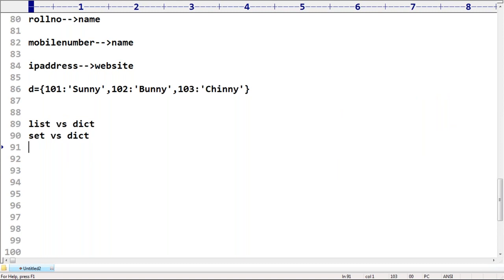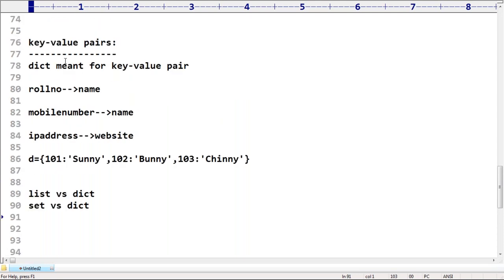If you want to represent a group of objects as key value pairs, then we should go for the dictionary concept. Something like enter name, enter roll number, enter marks. Key value pairs, then we should go for dictionary. Clear?